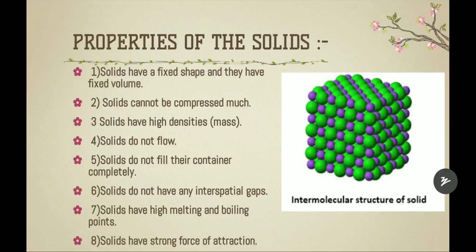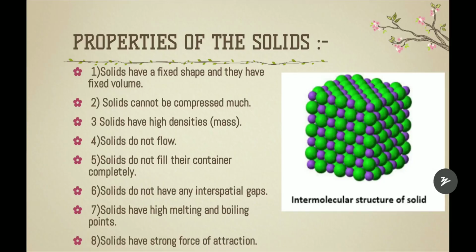The second property of solids is that solids cannot be compressed much. If we take a blackboard, can we compress it? No. But there is an exception for this property: some solids like the duster or sponge. A duster has a sponge, right? The sponge has small pores by which, though it is a solid, it can be compressed.